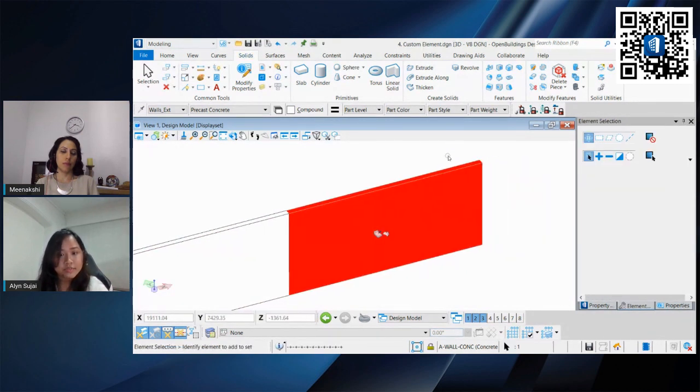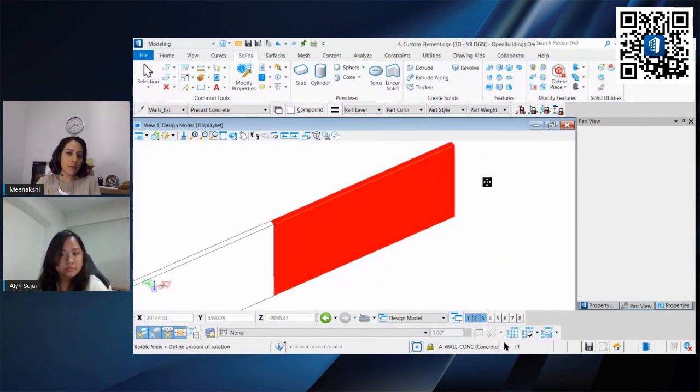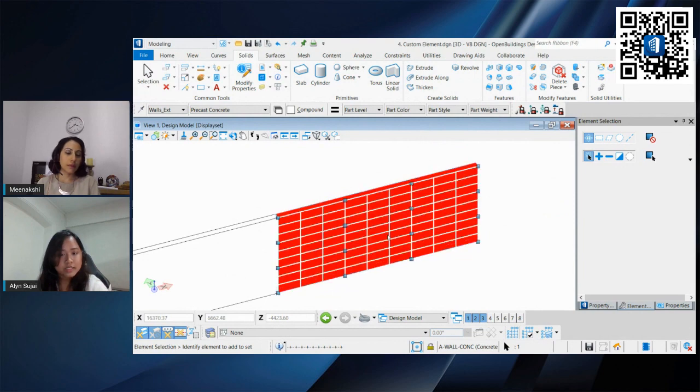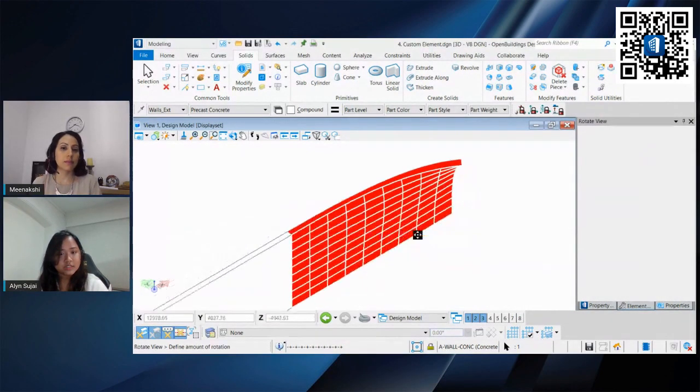Let's say you want this point to move forward, or you want it to be of a different shape. What we can do is modify it by selecting our B-spline surface, bringing it forward, and adjusting the points as necessary.